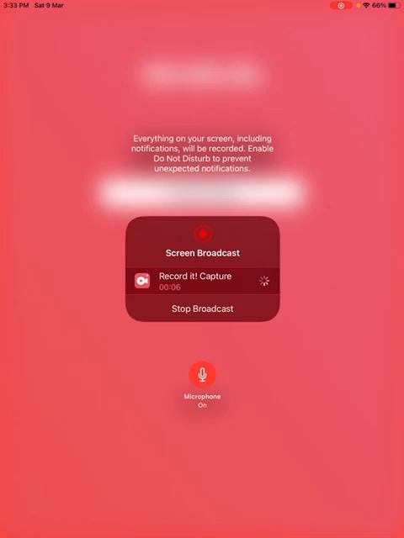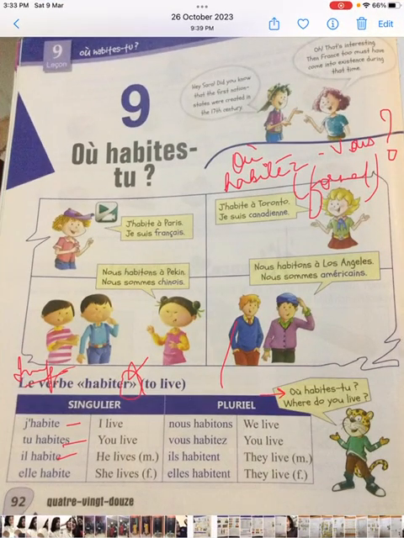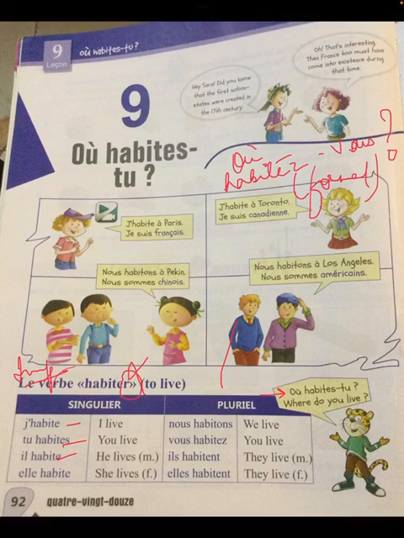Today we will be beginning with lesson 9 of our book Enchanté part 1. So this chapter is titled Où habites-tu, which means where do you live?